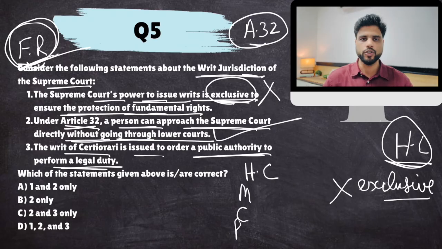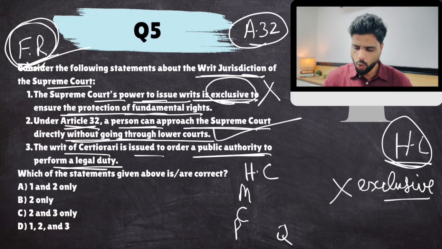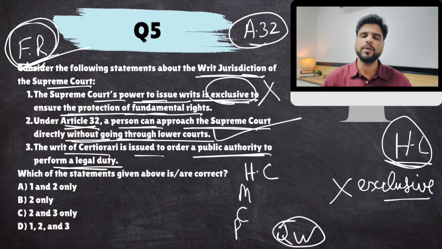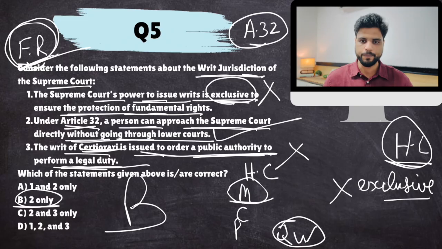Prohibition is for lower courts. If a lower court is listening to a matter, they have not passed a judgment, just listening to a matter, and the Supreme Court feels that, well, this is not their jurisdiction, they can't hear this matter, so prohibition is passed. And then is quo warranto, which means, simply put, that if a person has illegally occupied any public office, you can pass a writ against that. Now, certiorari is for lower courts. This definition is for mandamus. So this is also false. The only statement that is correct is 2 only.